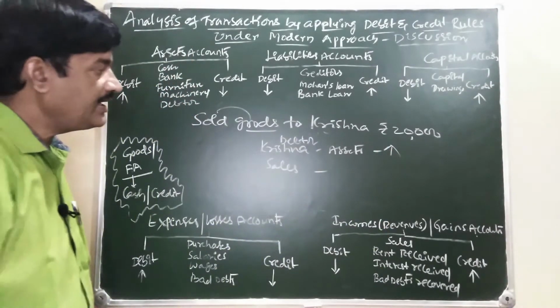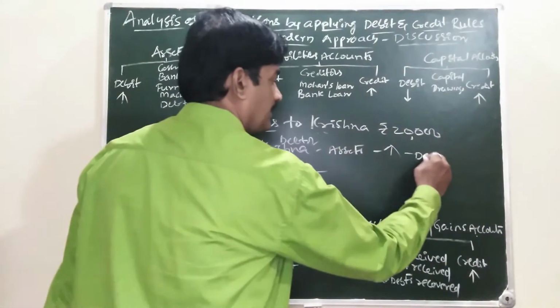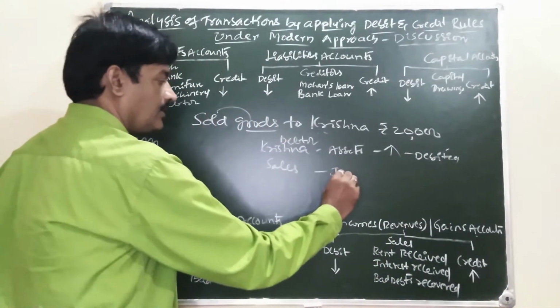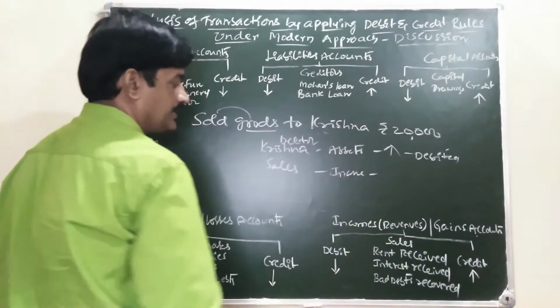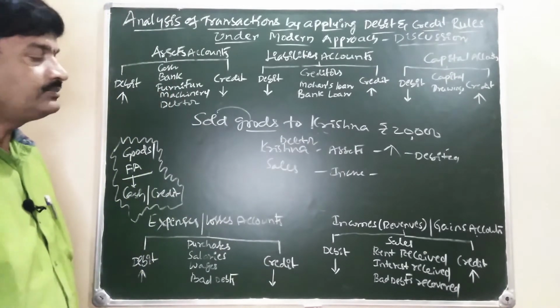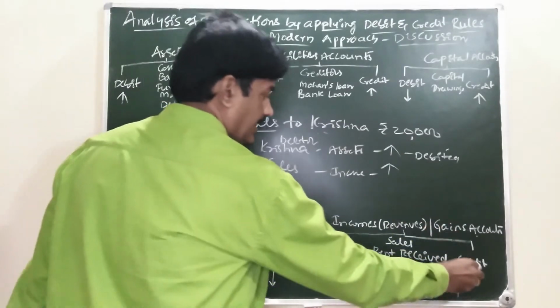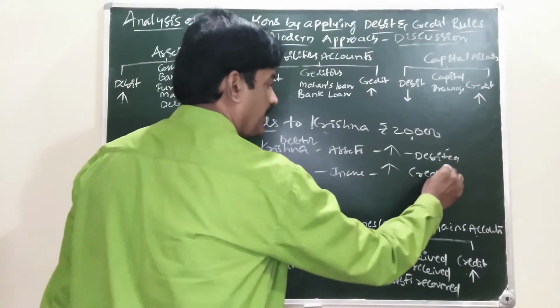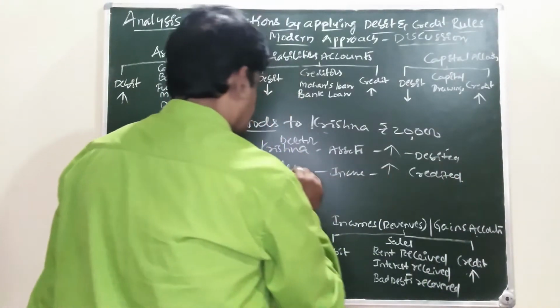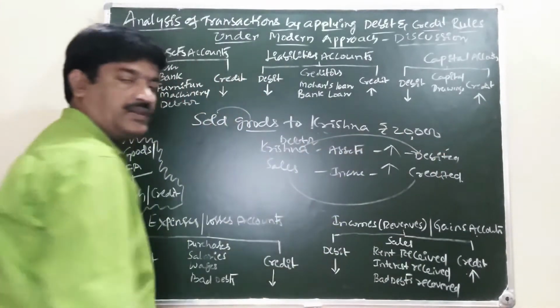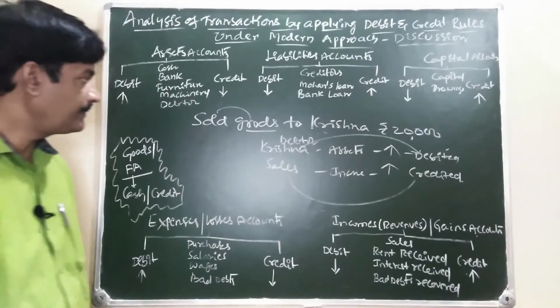Increase in the asset is debited. Sales comes in income. Every sale of goods is an income. Our income is increasing. Increase in the income is credited. So sales account is credited. Krishna account is debited.